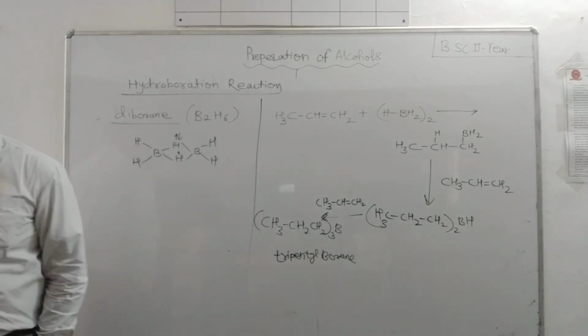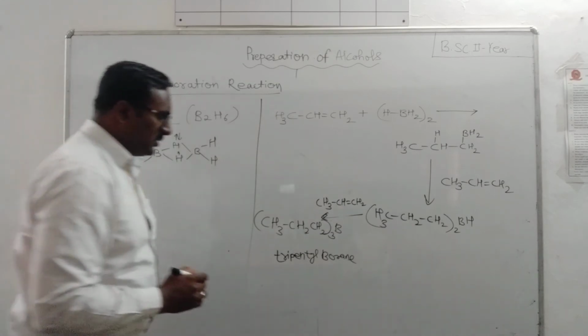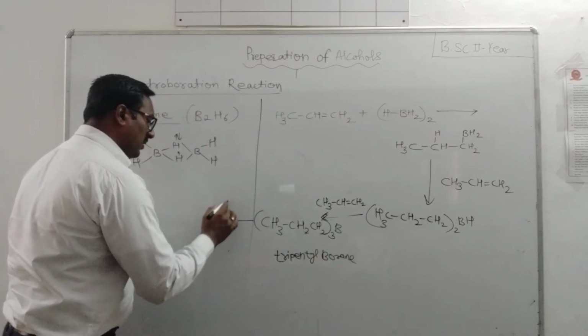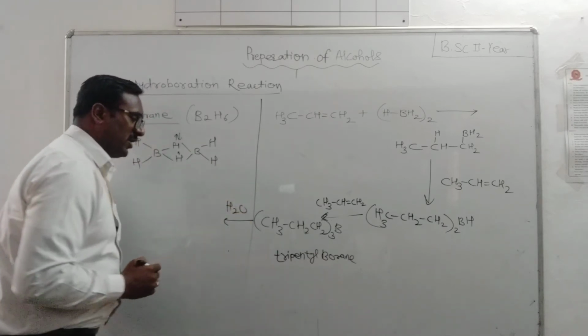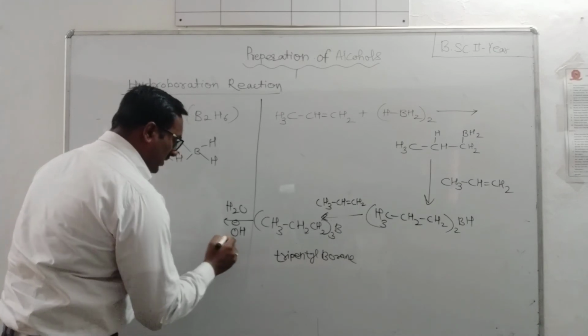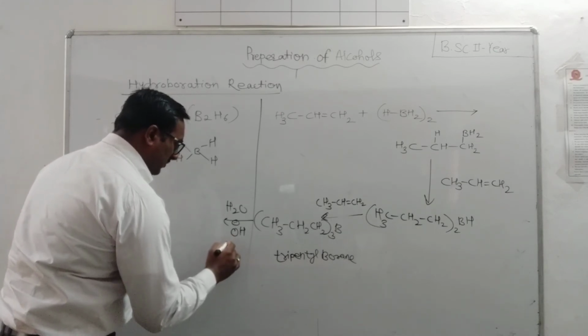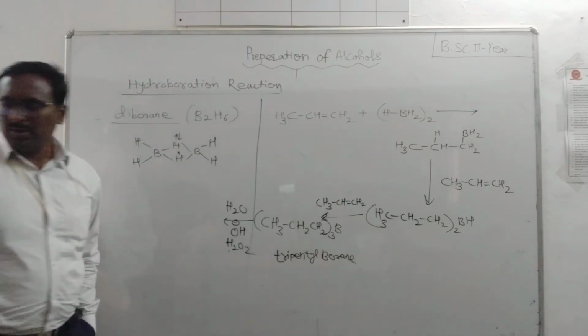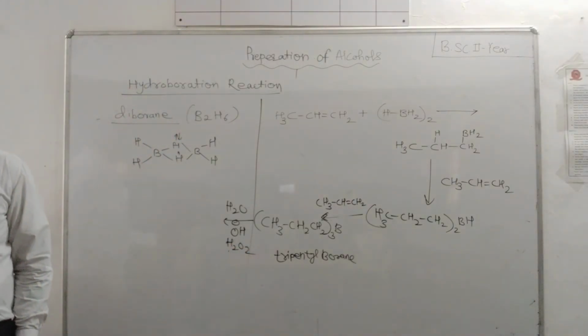Now this trialkyl borane undergoes hydrolysis, that is, addition of water molecule in the presence of basic medium and in the presence of hydrogen peroxide, H2O2.